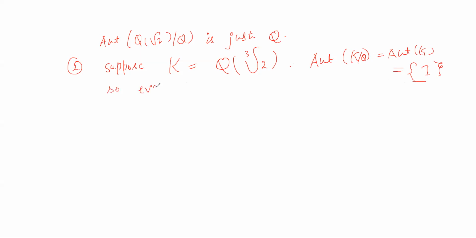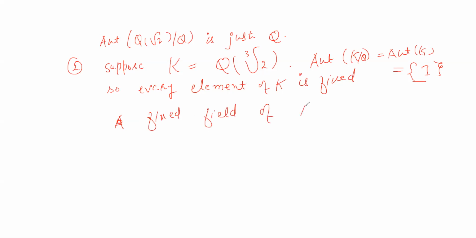So the fixed field of Aut Q of cube root 2 is Q of cube root 2, the whole field.